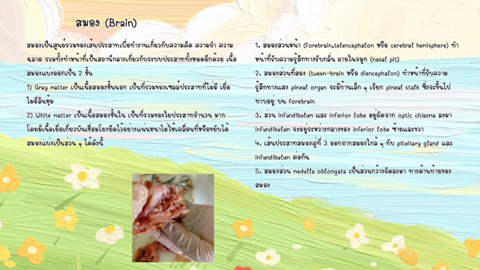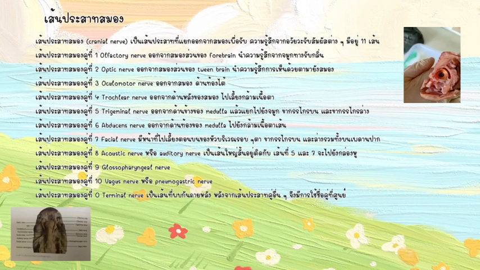4. The third cranial nerve, oculomotor nerve, emerges from the brain near the pituitary gland and infundibulum. 5. Medulla oblongata, a broad portion located at the posterior end of the brain. 1. Olfactory nerve, cranial nerve I, emerges from the forebrain and carries sensory information from the nose related to smell. 2. Optic nerve, cranial nerve II, emerges from the diencephalon, interbrain, and transmits visual information from the eyes to the brain. 3. Oculomotor nerve, cranial nerve III, emerges from the ventral part of the brain and controls eye movements.